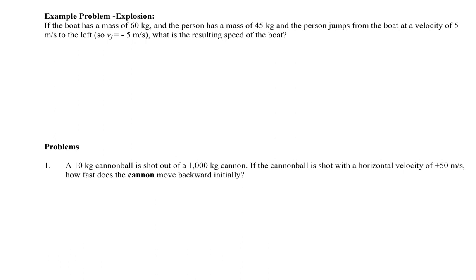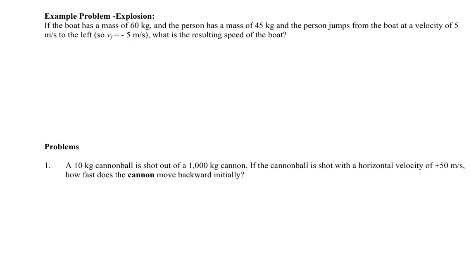So what we've got here is a situation where the boat has a mass of 60 kilograms and the person has a mass of 45 kilograms. And the person jumps from the boat with a velocity of 5 meters per second to the left. Now notice that means if they're going to the left, their final velocity has to be negative 5 meters per second. We want to know what's the resulting speed of the boat. So the first thing I'm going to do, and I'm always going to make sure I do this, is figure out, well, what is the initial momentum of the boat?